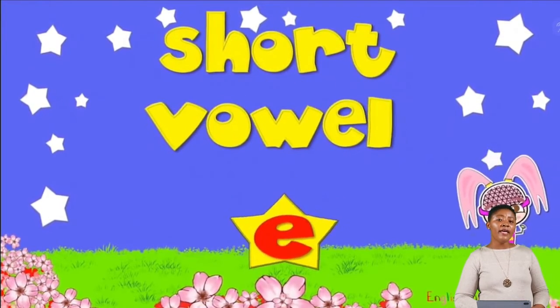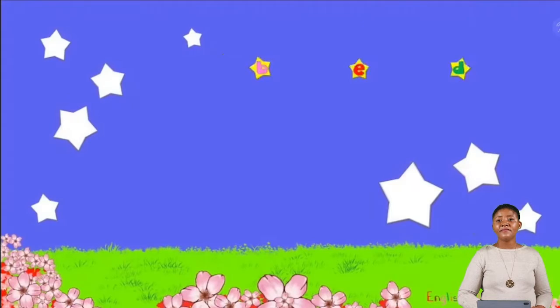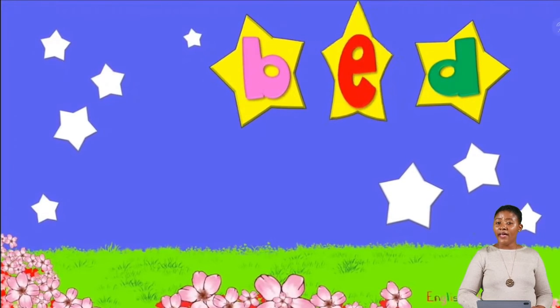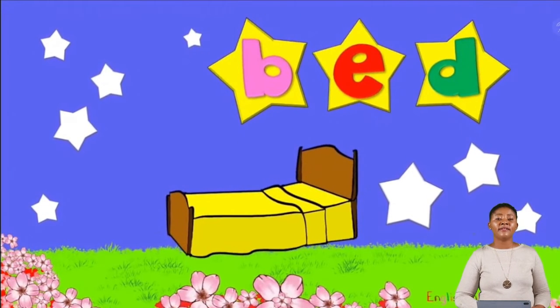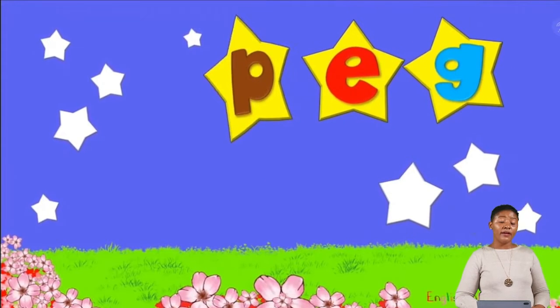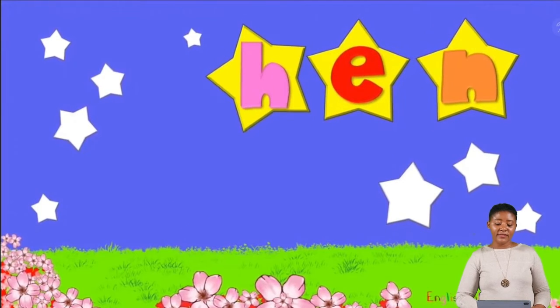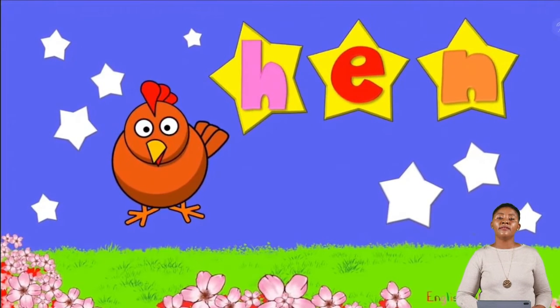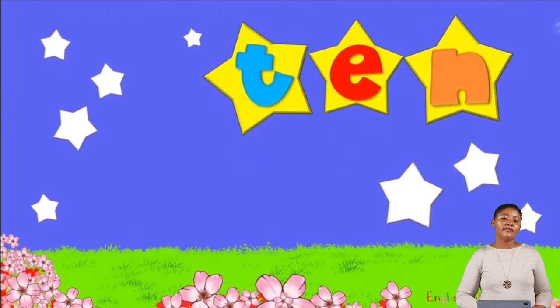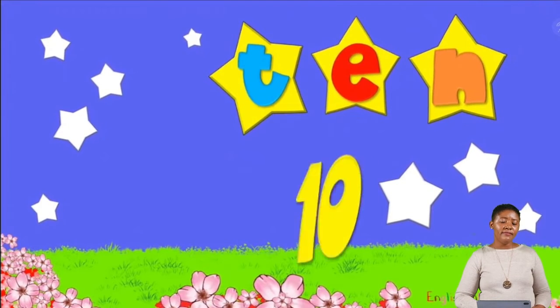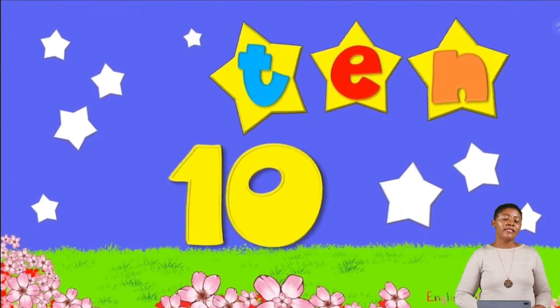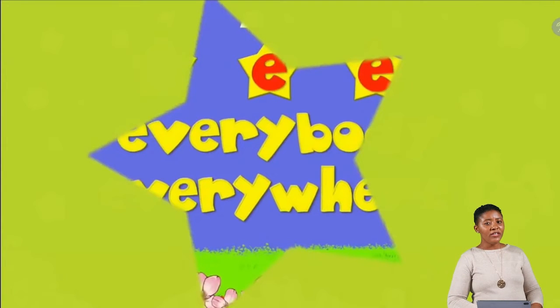Short vowel e. Bed, bed. Egg, peg, peg. Hen, hen. Ten, ten.